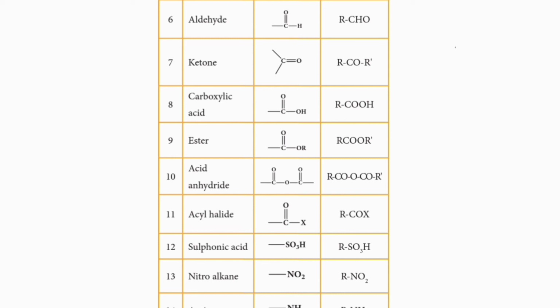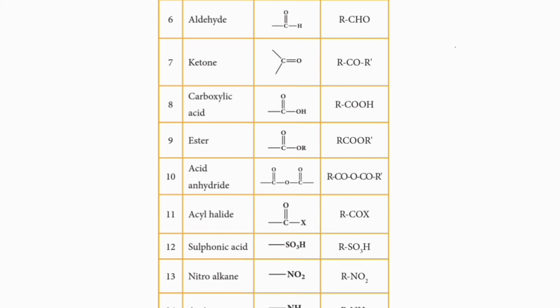The 12th class of organic compound based on the functional group. What is that? Sulfonic acid. What is the functional group for sulfonic acid? Bond SO3H. What is the general formula for sulfonic acids?